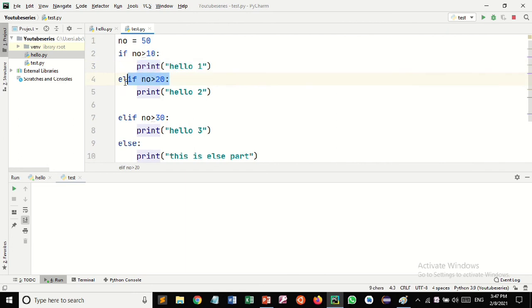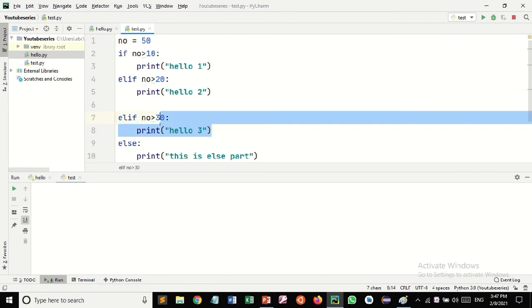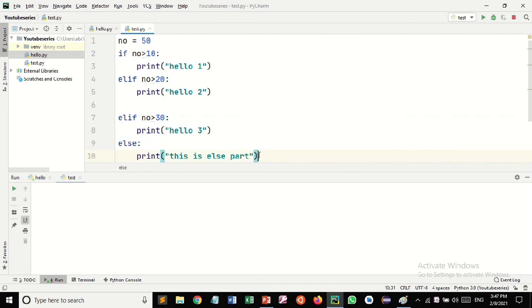If the number is greater than 20, it will print hello second. If the number is greater than 30, it will print hello third. Otherwise it will print this is else part.